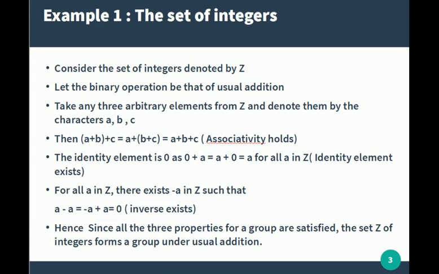Now for all A in Z, there exists minus A in Z such that A minus A is equal to minus A plus A, which is equal to 0. So the inverse of each element in Z also exists in Z. Hence, since all the three properties for a group are satisfied, the set Z of integers forms a group under usual addition.